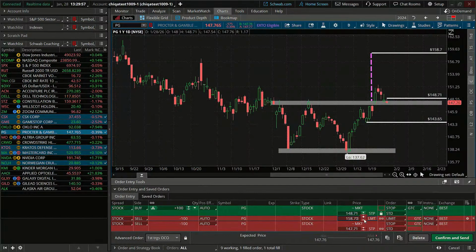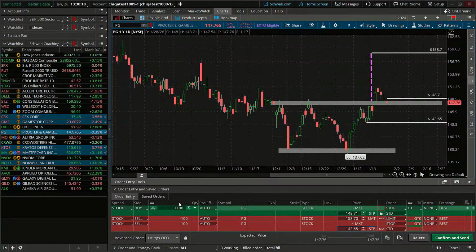To the upside, we are looking at 158.70. And to the downside, let's look at that level of 143.65. Okay. Now, how many shares can we place? Well, let's just remember that this is an account where we don't want to risk more than 5% of our account in the trade. So that gives us $10,000.